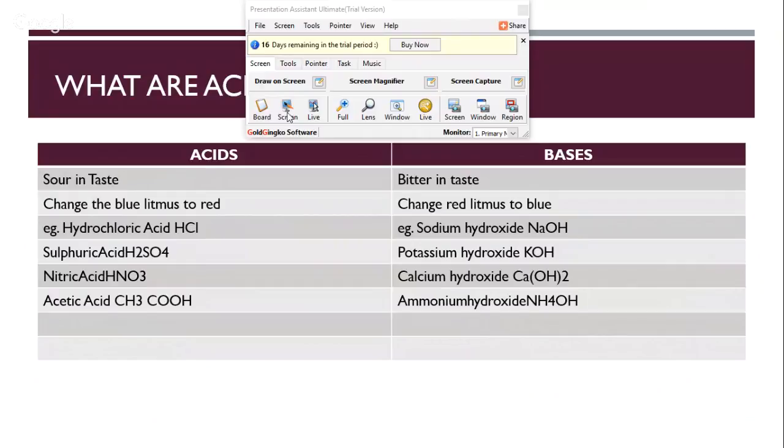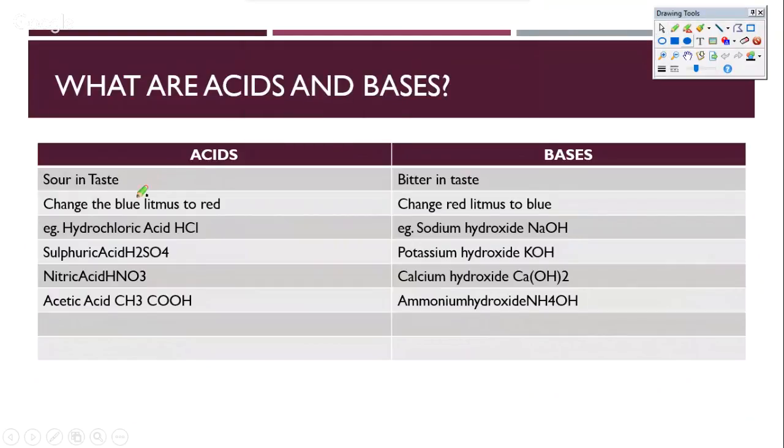The very word acid comes from acere or asar, as you can pronounce it. Now, asar basically means something that tastes sour. So we know that acids are actually sour in taste. That's where the very name acid comes from. And bases are bitter in taste, right? So this is the first property of acids and bases.